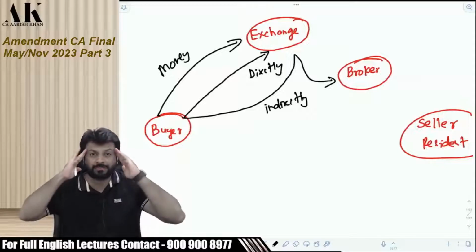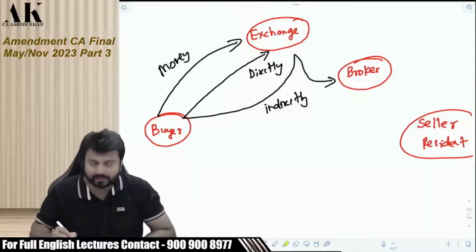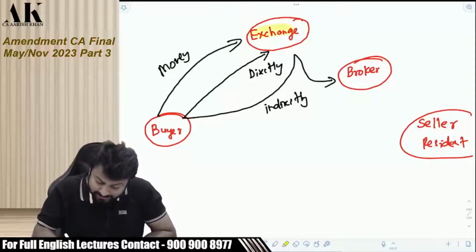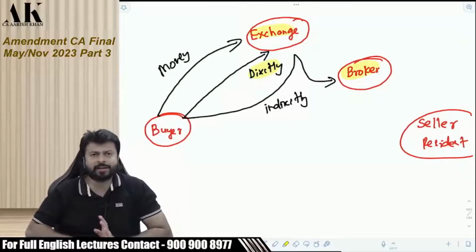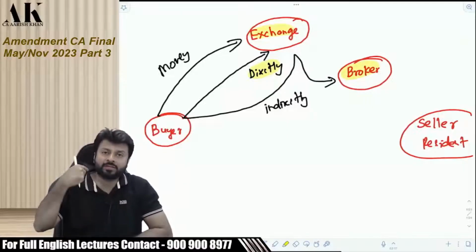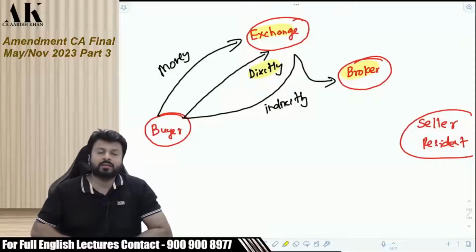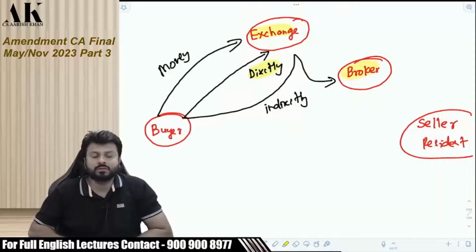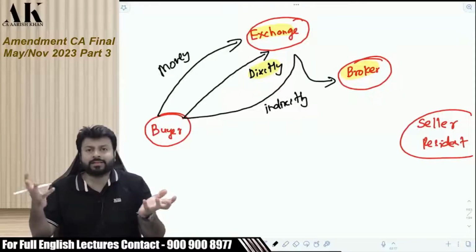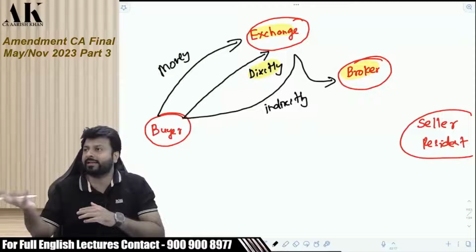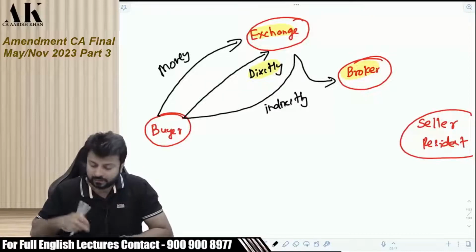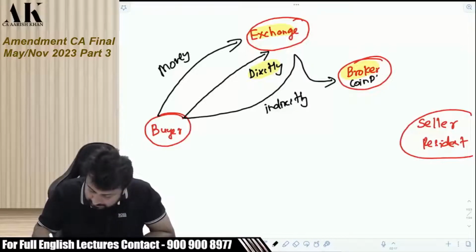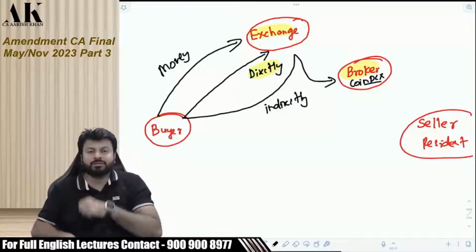First of all, keep your mind clear that I can buy the crypto through an exchange directly or through a broker. I can directly buy through an exchange also, or there might be an intermediary, that is broker, who is helping me to buy the crypto through an exchange. What is an exchange? Exchange is nothing but a stock market. It's kind of stock market. And who is a broker? Broker is like all those different kind of apps. Like CoinDCX is a broker. CoinDCX is a broker. Now who will deduct TDS?